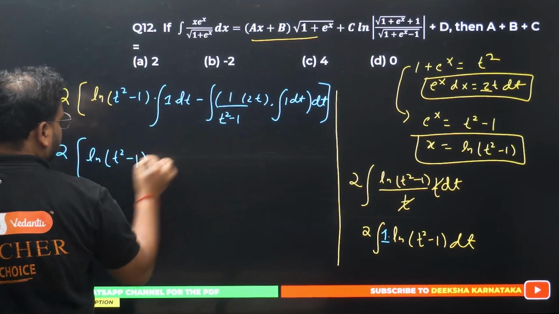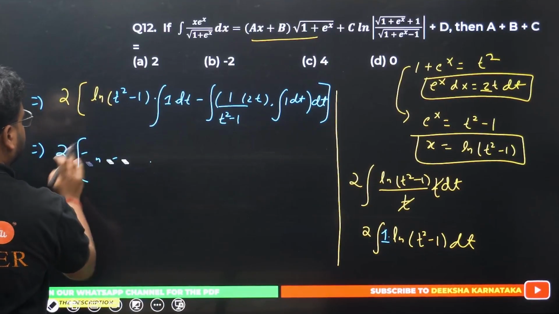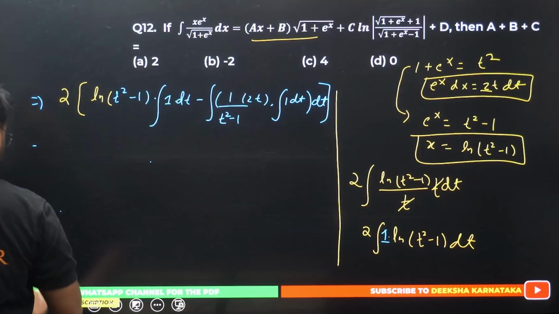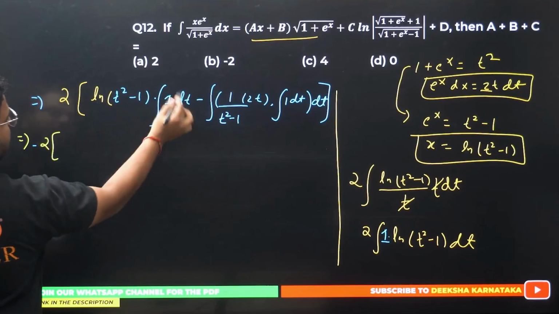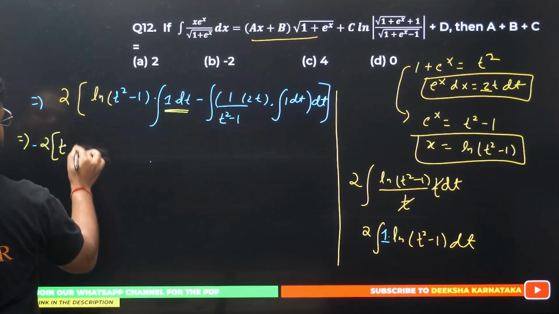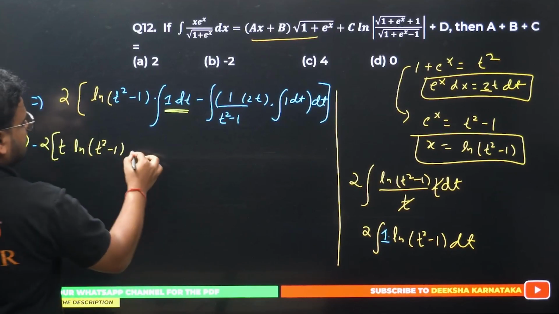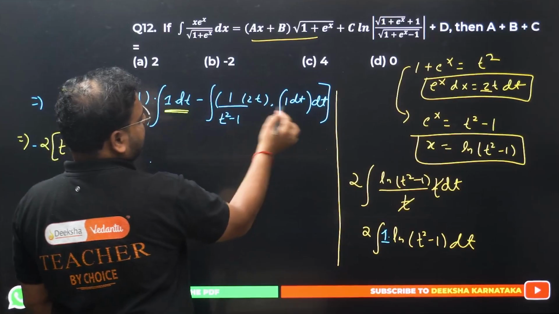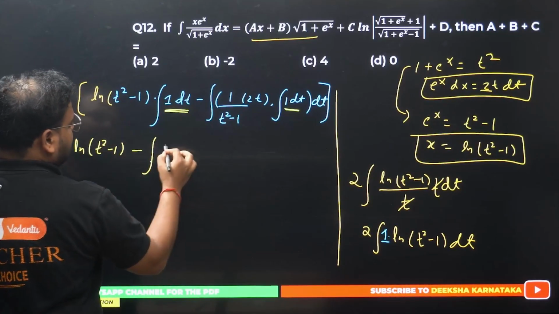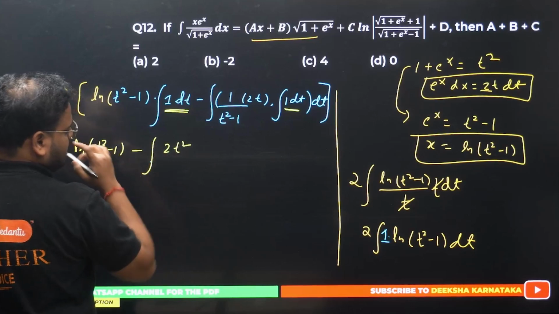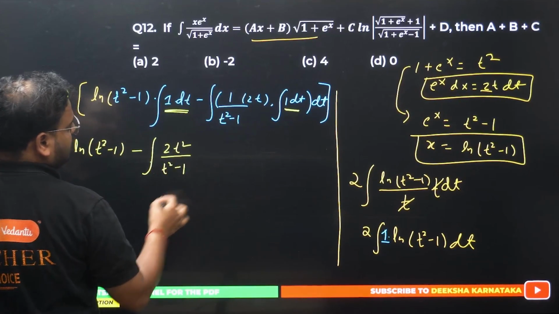So right here, 2 outside, t ln of t square minus 1. This is a minus sign. What we get again, this is going to be t, so I'm getting minus 2t square upon t square minus 1 dt.